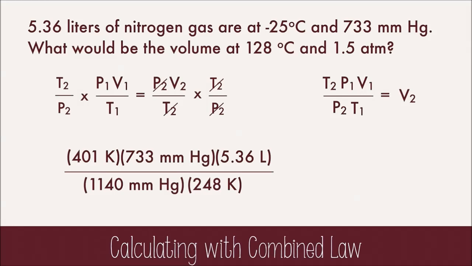Now we can plug in the data, being sure to turn Celsius into Kelvin, have the same type of pressure units, and calculate. I chose to turn atmospheres into millimeters of mercury. The final volume, in this case, is 5.57 liters.